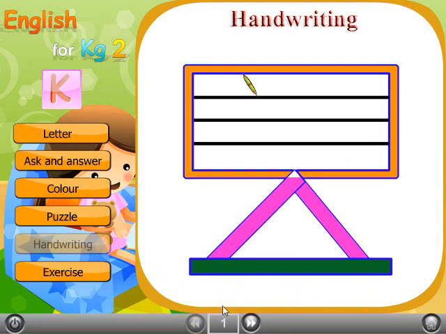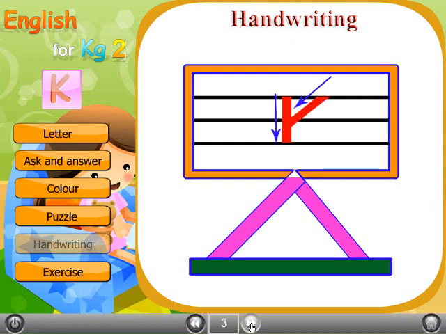Hi kids! Today we are going to learn how to write the letter K. Firstly, how to write a capital K. Put your pencil on the top line as you see. Then draw a straight line from up to down as you see.